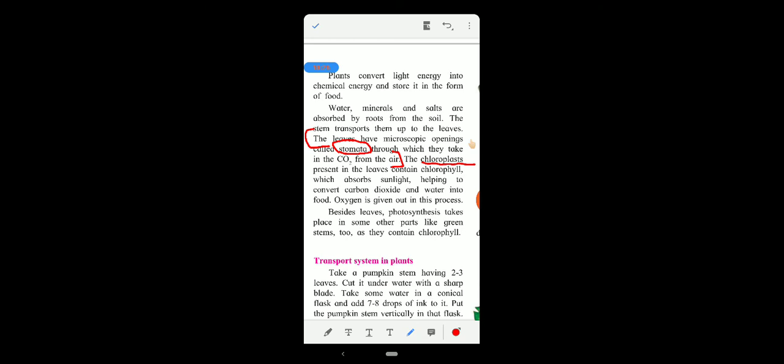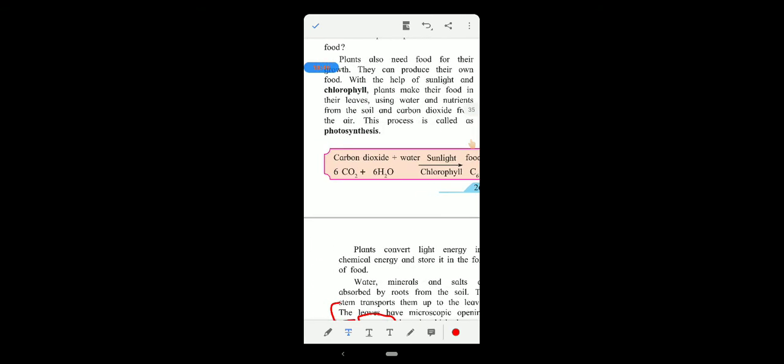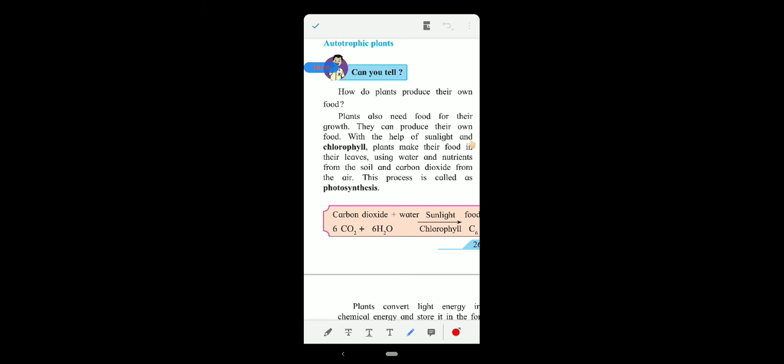The chloroplast contains chlorophyll, which absorbs the sunlight and helps to convert carbon dioxide and water into food. And in all this process, what is given out? Oxygen is given out. You should also write this formula and the process of photosynthesis in your notebook under the heading of nutrition in living organisms.